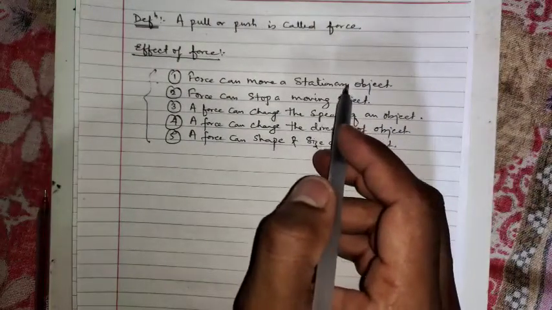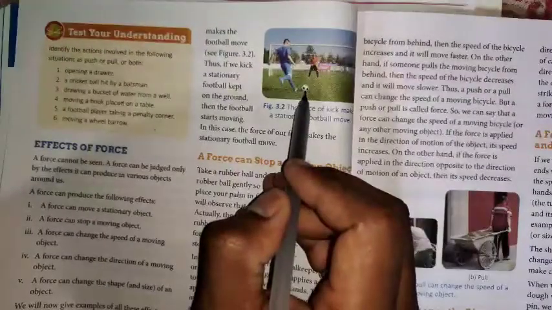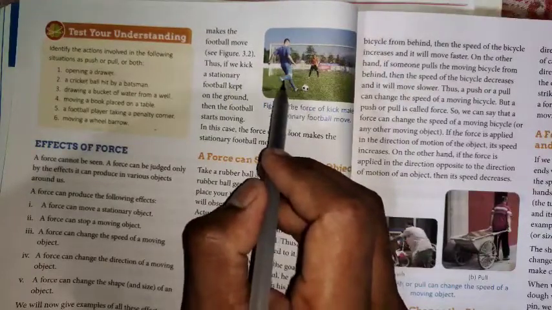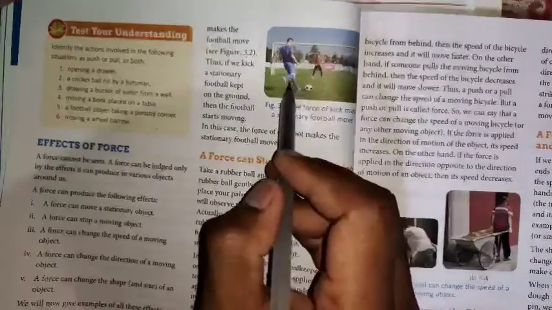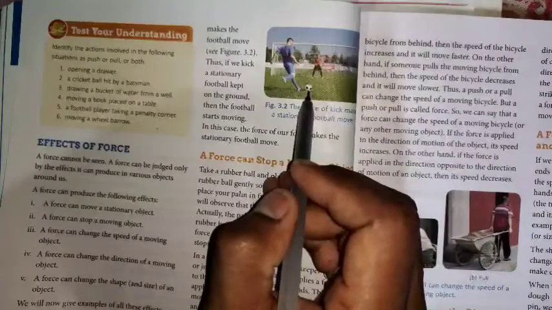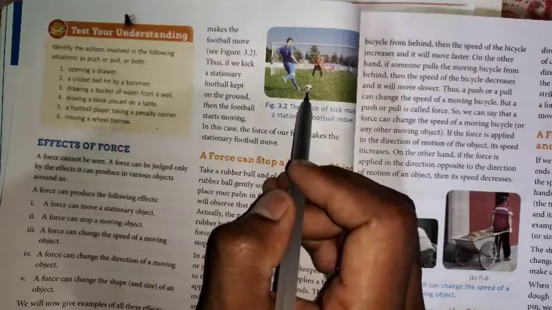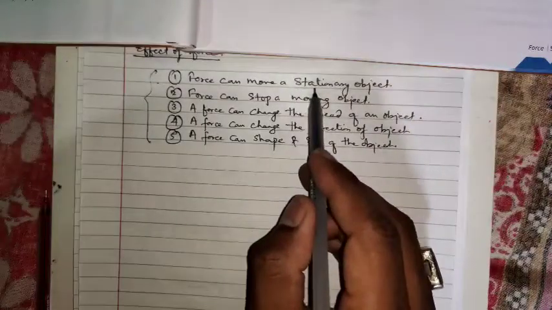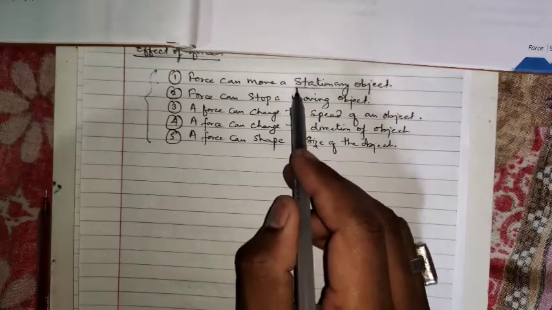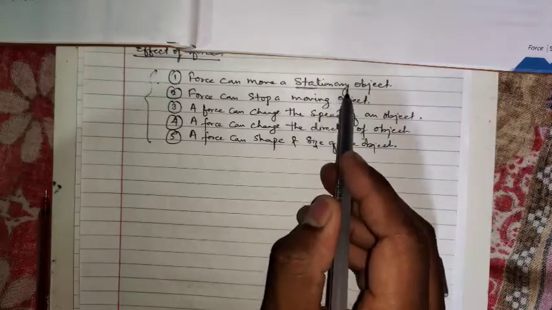Let us see the example of the book. Here in the book, the ball is at rest and this player is applying force on the ball. When he applies a force, the ball will start moving. This is the first point. Force can move a stationary object. If an object is at rest, force can make it move.